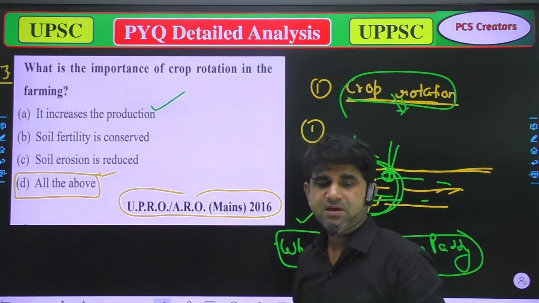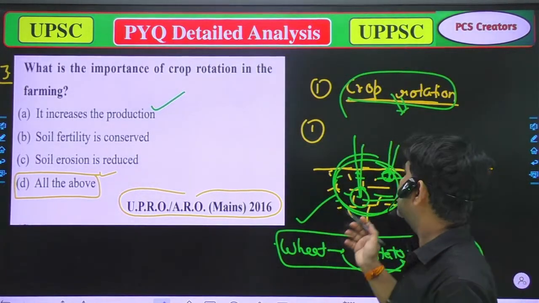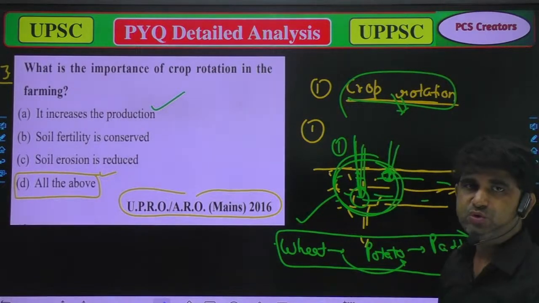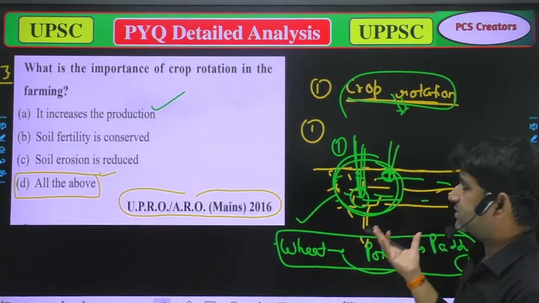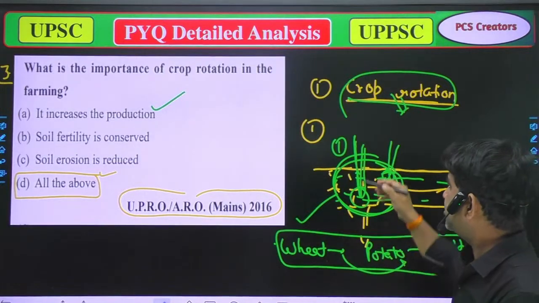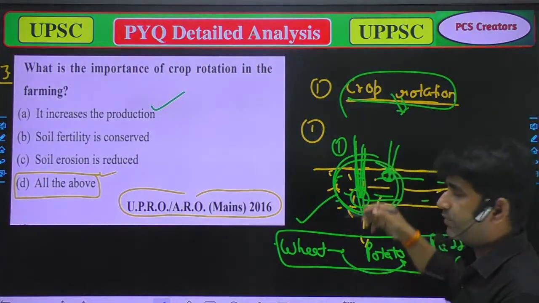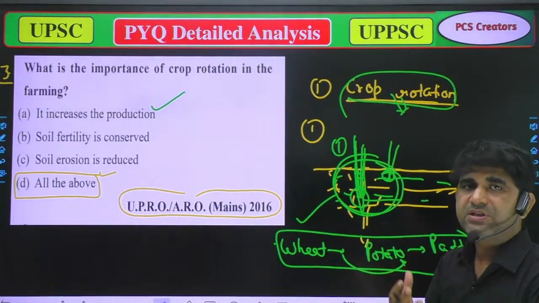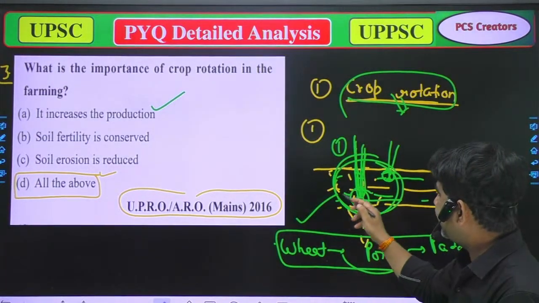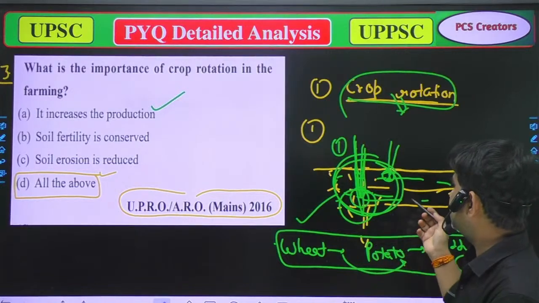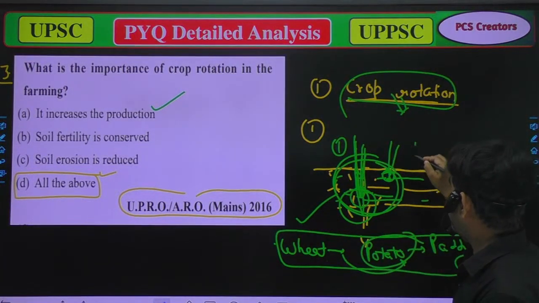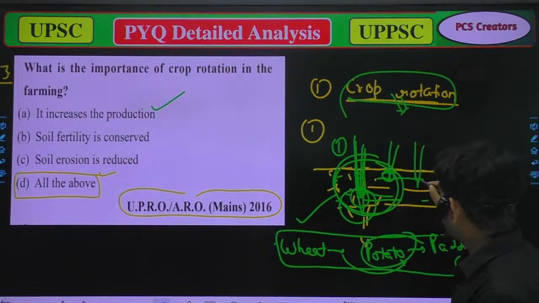Then you will ask, how can you say that it increases production? Suppose in the first season we are sowing those vegetables, or crops, whose roots are in the depth of the soil. So they will generally absorb all the nutrients from the depth of the soil. On the other hand, in the next season, if we use plants whose roots do not go deep into the soil,